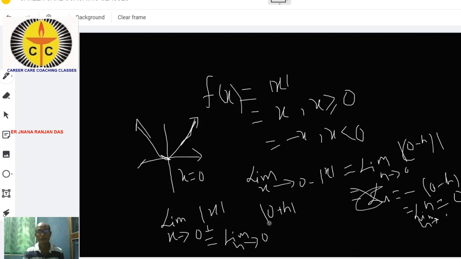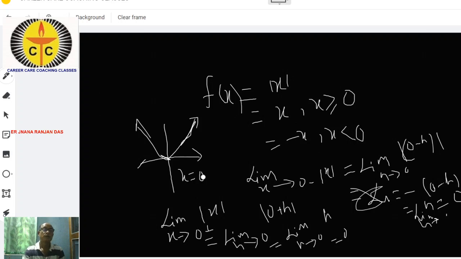The mod of 0 plus h is defined as h, so that is equal to limit h tends to 0 of h, so that is equal to 0.